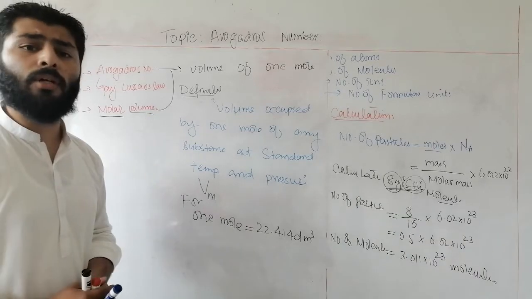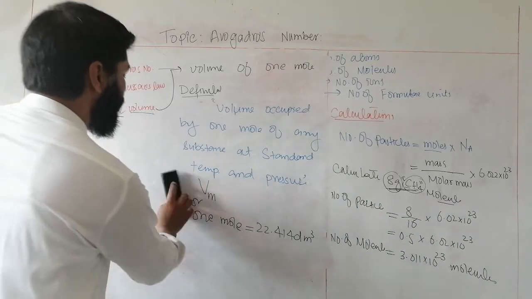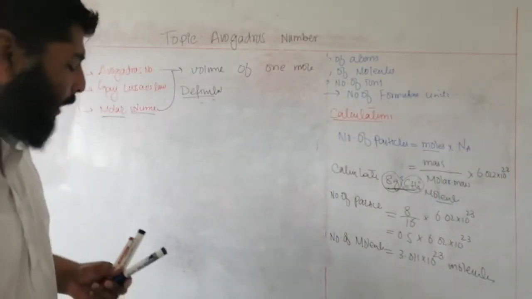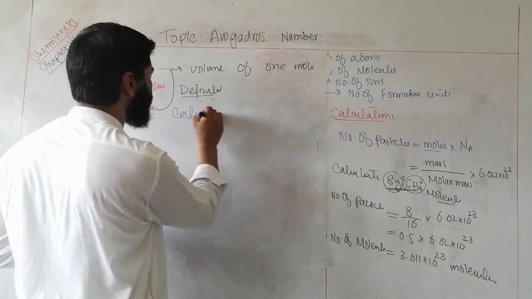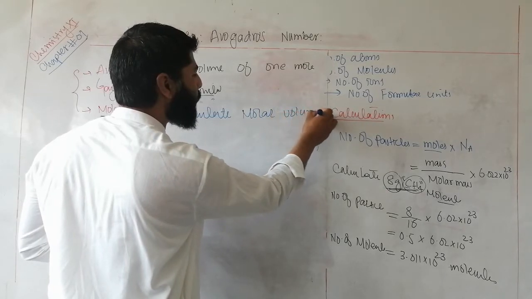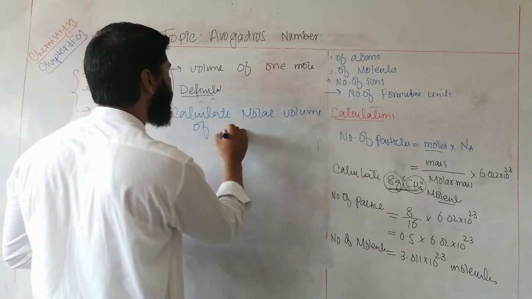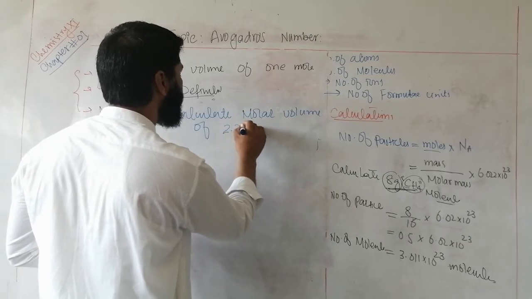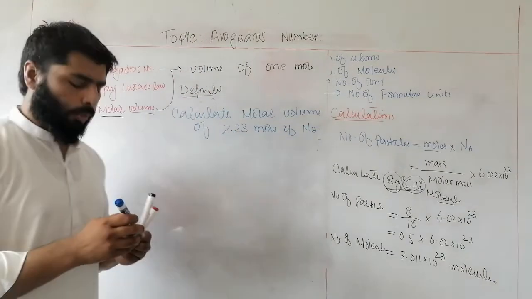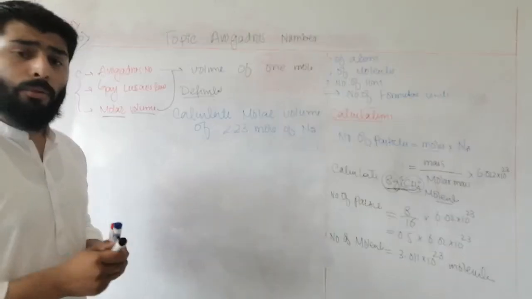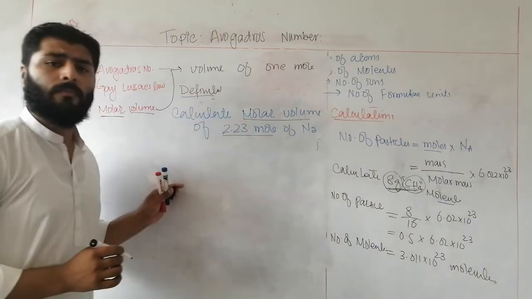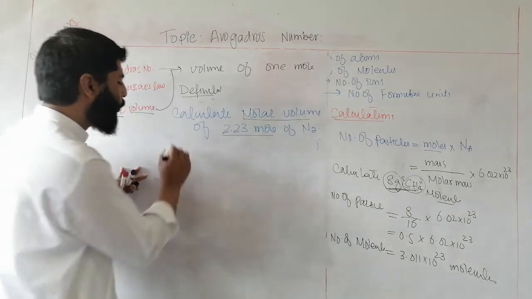How can you calculate the molar volume? For this purpose, you will be given an example: calculate the molar volume of 2.23 moles of nitrogen gas. You are given this statement. What you have to do is calculate the molar volume, and moles are given. How can you calculate? You can calculate